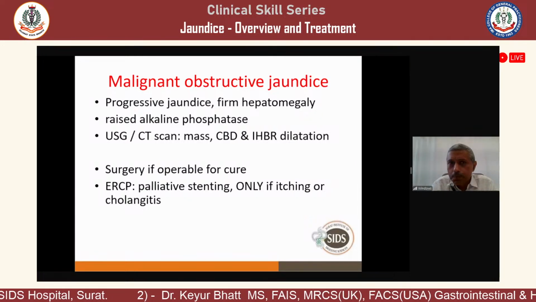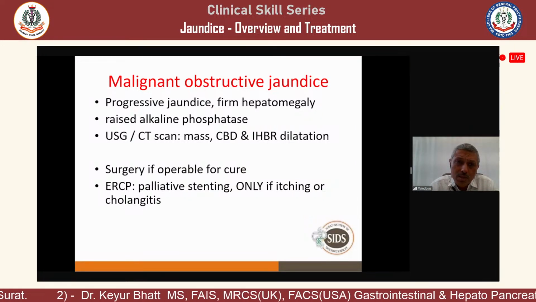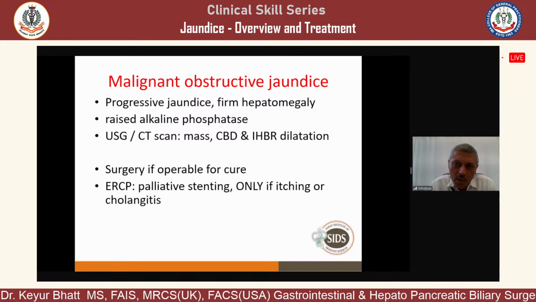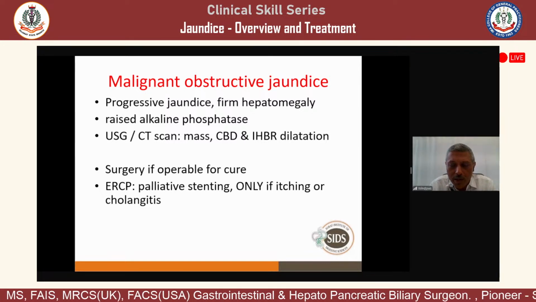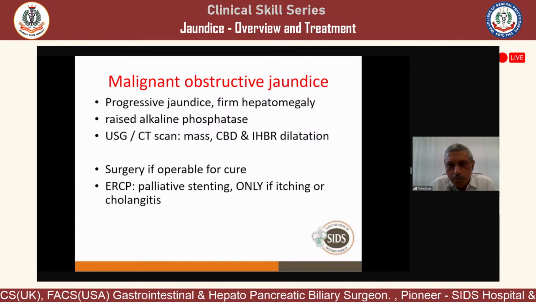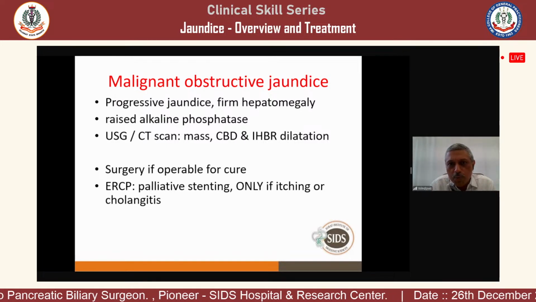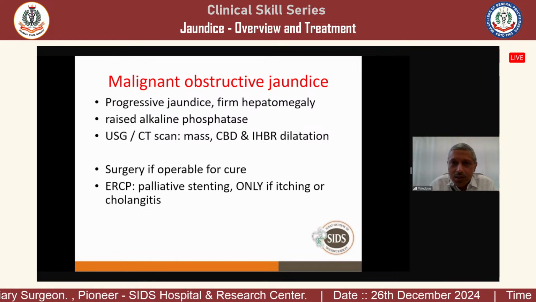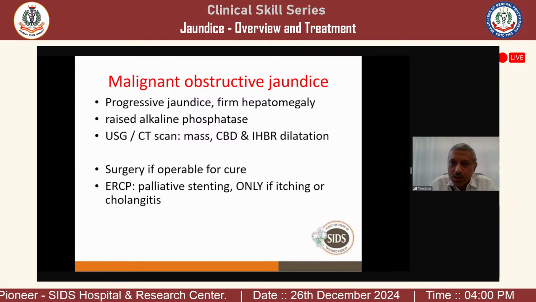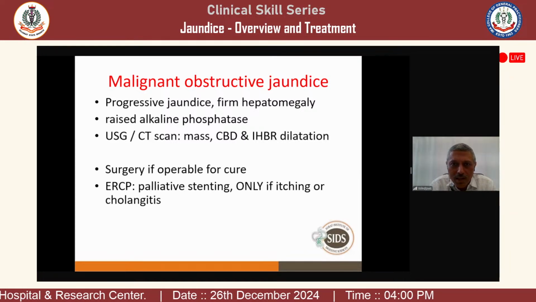So we come to malignant obstructive jaundice. Malignant obstructive jaundice is progressive jaundice. They have a firm hepatomegaly. Now cirrhosis also will have firm hepatomegaly, and malignant obstructive jaundice also will have firm hepatomegaly. But the difference is that in cirrhosis there will be splenomegaly, because in cirrhosis there is fibrosis. Fibrosis and loss of architecture is cirrhosis.